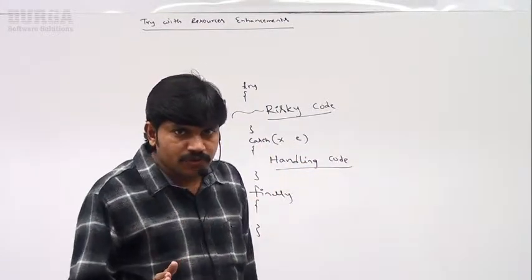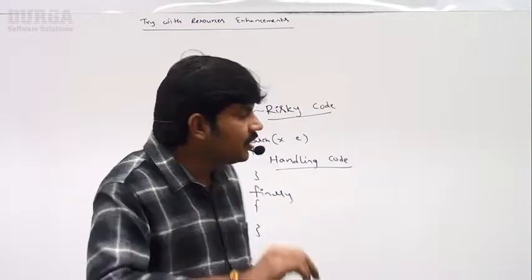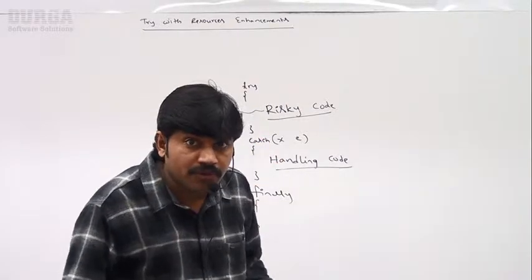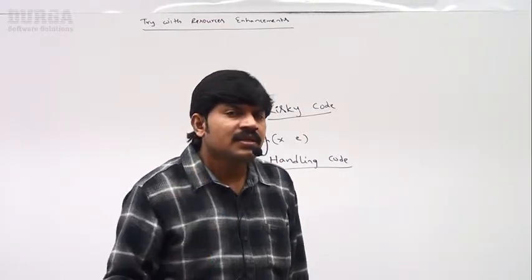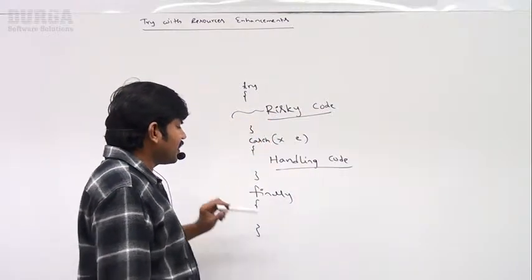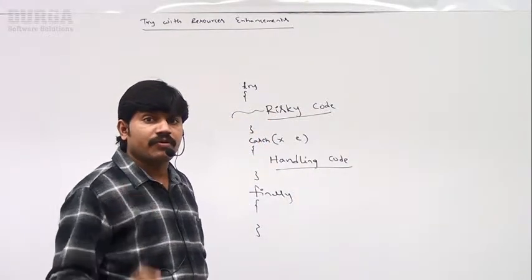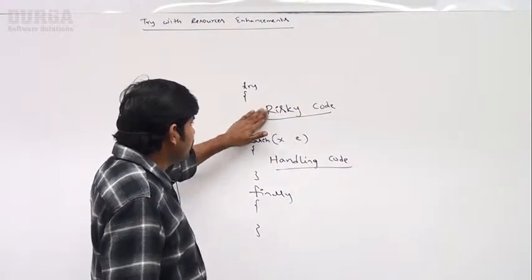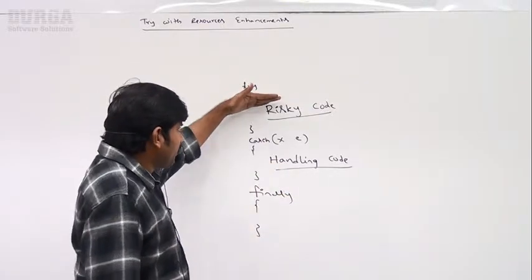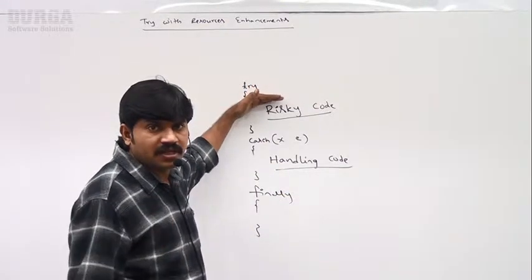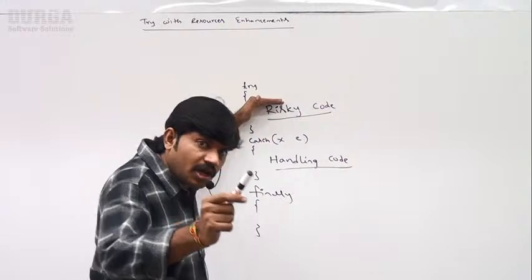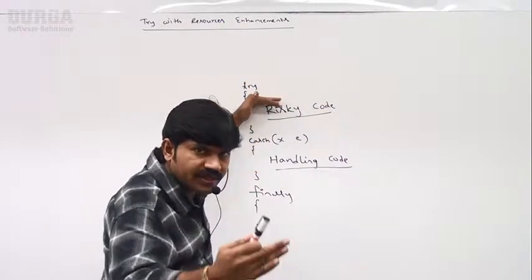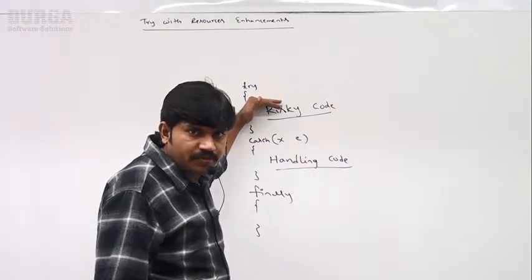So inside the try block, which code do we take? Risky code. Inside the catch block, which code? Handling code. Clear, right? Next, inside the finally block, which code do we require? Very simple. Suppose I open one database connection. Once our job is completed, we have to close that database connection.